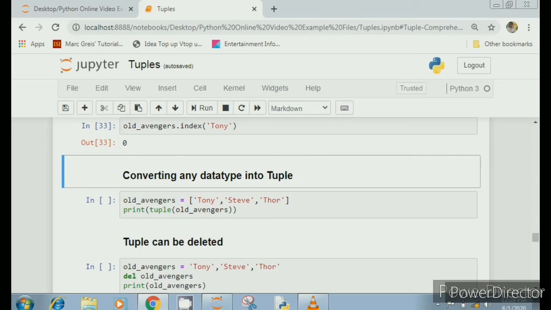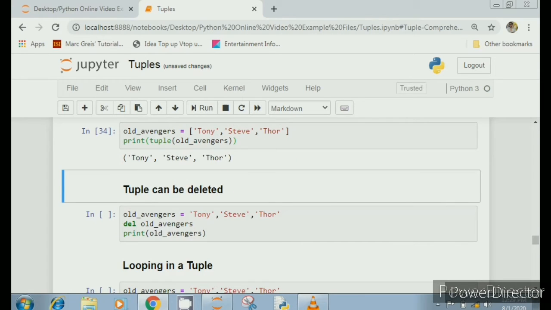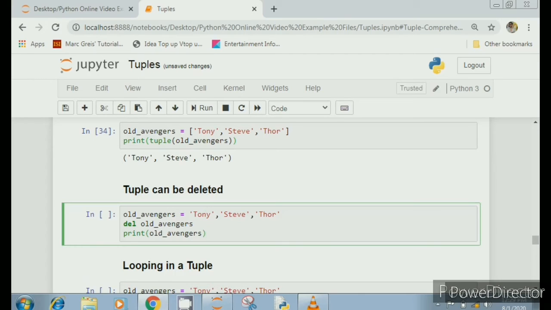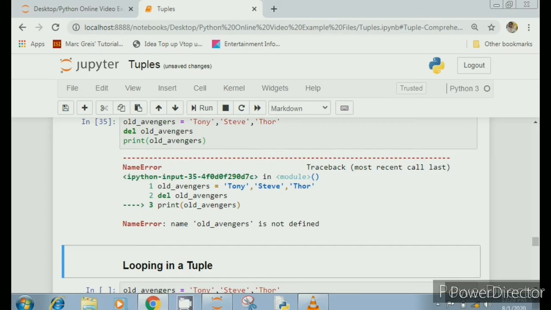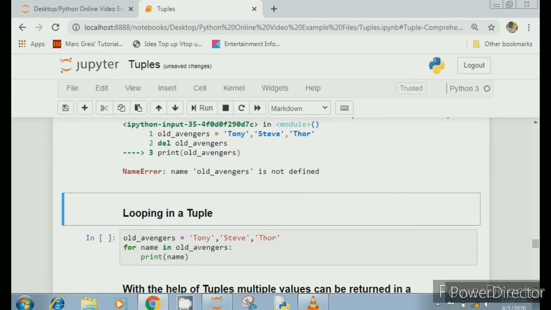Now you can convert any data type into a tuple using the tuple function. Simply write tuple and the variable name, and see the list of old Avengers has been converted into a tuple. A tuple can be deleted, obviously. You can use the del keyword to delete a tuple. So del and write the tuple variable name, then print it. You'll get an error that your variable name is not defined because you have deleted it.